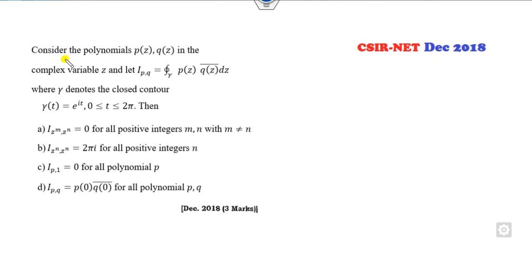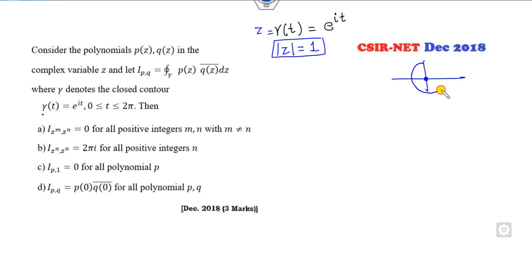Look at this another one. Consider the polynomials p and q in the complex plane. You can see gamma of t is e raised to power iota t. I can consider this as z. So clearly the absolute value of this is 1. What is the meaning of that? It's a circle, center is 0, radius is 1.